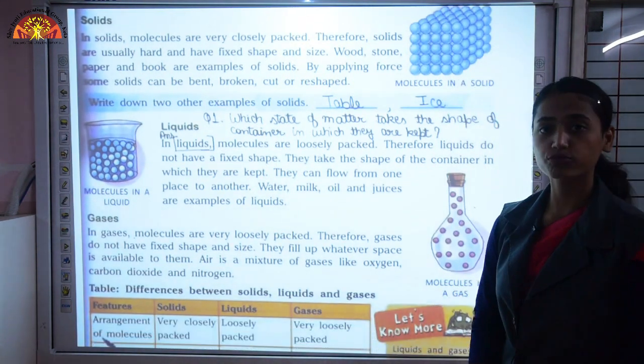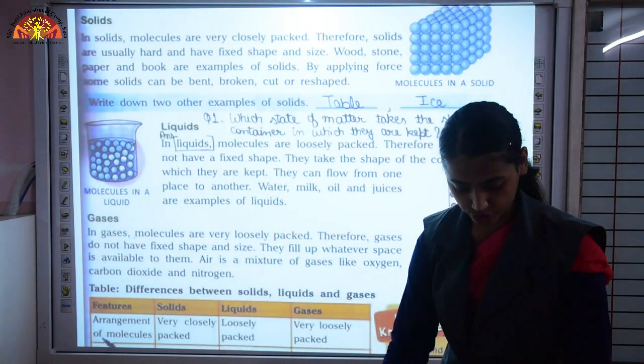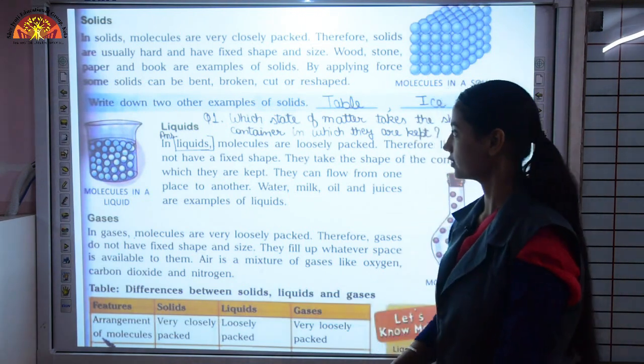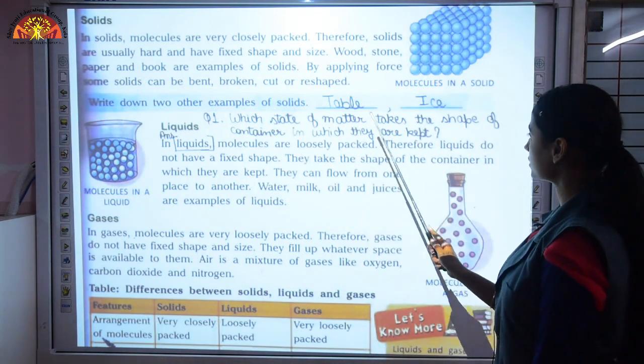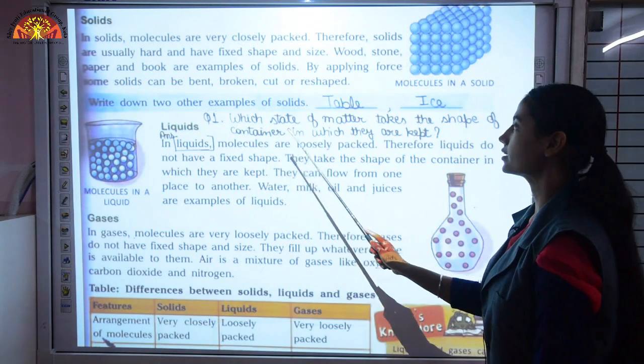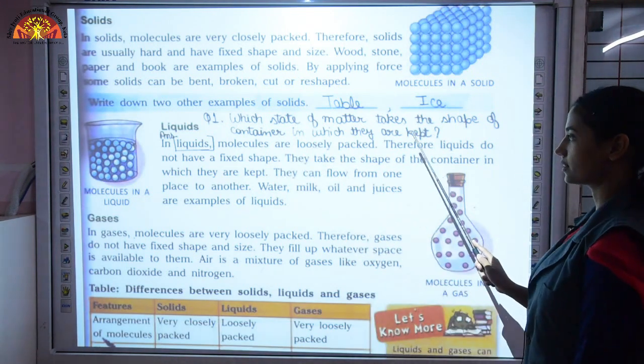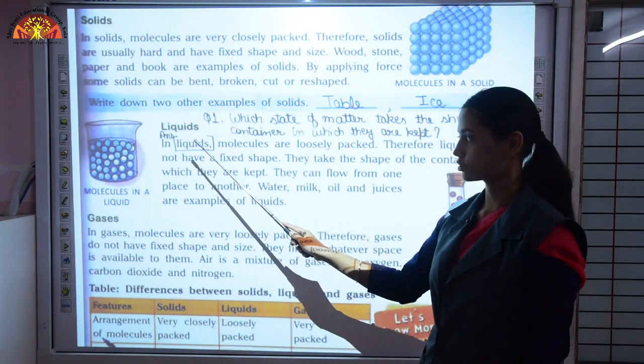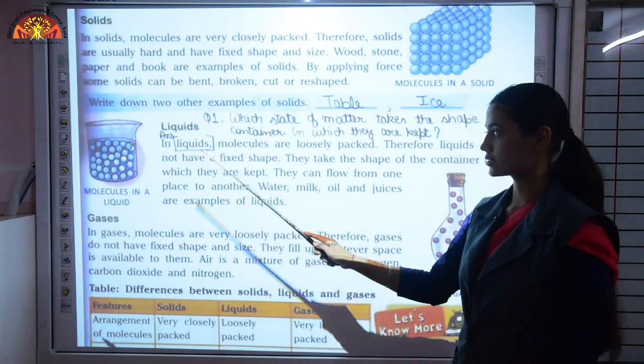Now here comes your first internal question, which you have to write on page number 31. Which state of matter takes the shape of the container in which it is kept? And the answer is liquids. So mark this answer, liquids.